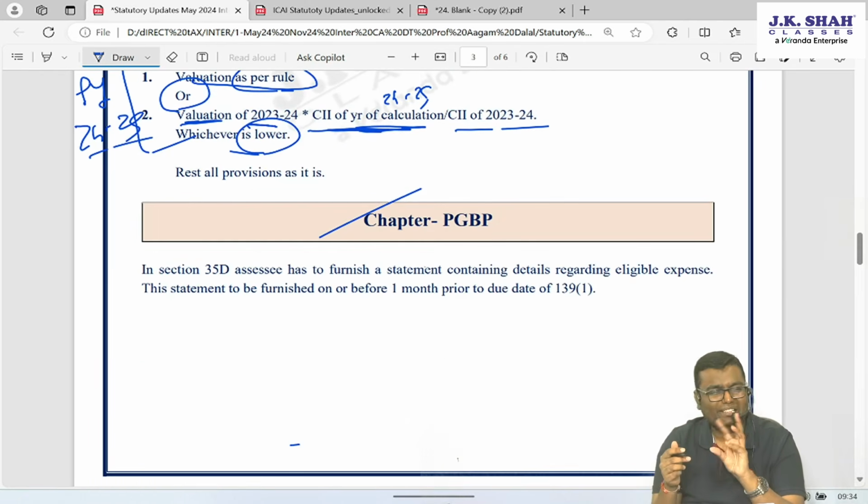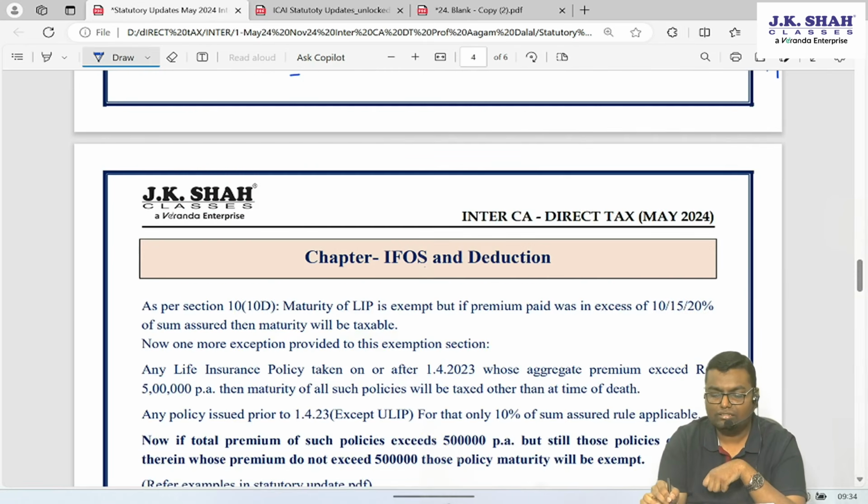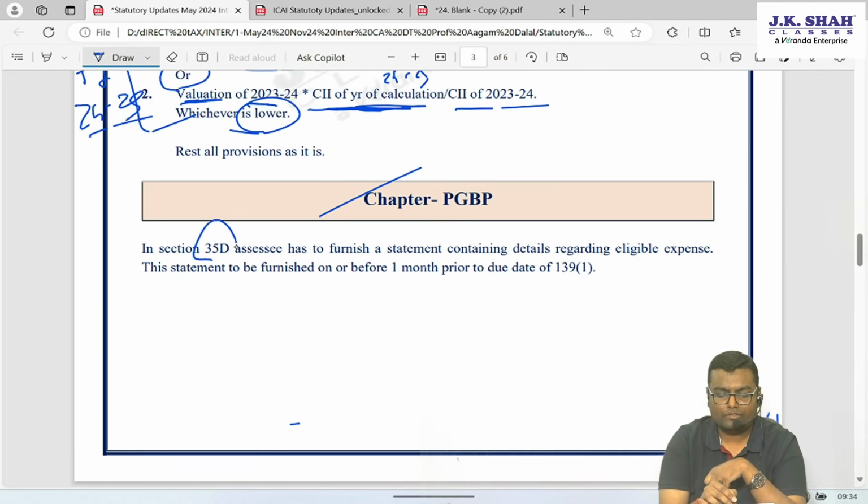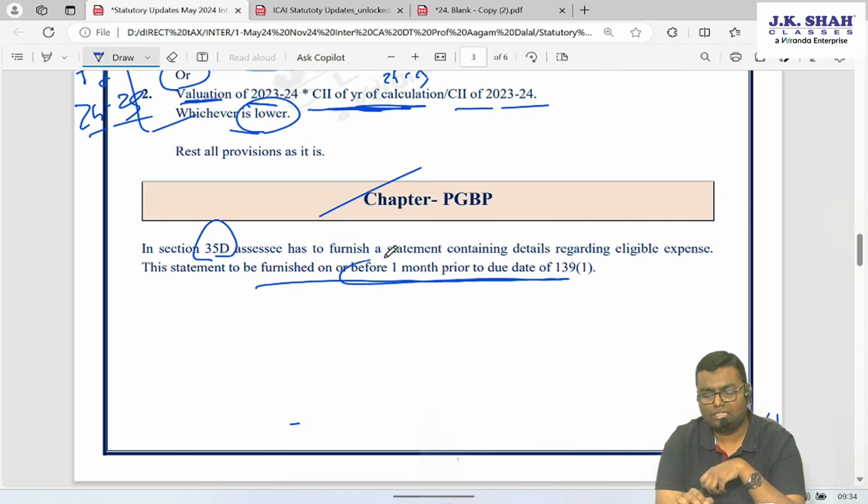Then in PGBP chapter 1, a small clarification is there. You remember section 35D, certain preliminary expenses to be amortized over 5 years, feasibility report, engineering study report, etc. In that, we have to file a form containing the details of which expenditure is there. Now up to when it is to be submitted: on or before 1 month prior to the due date of 139 subsection 1.